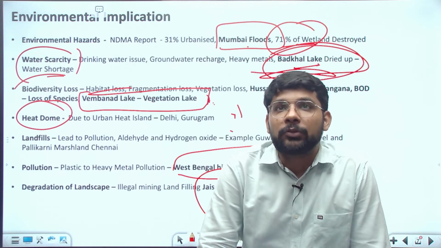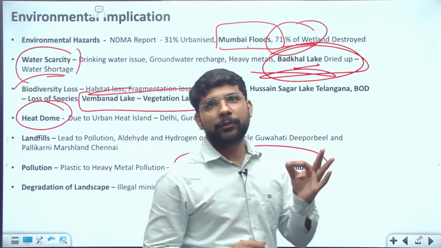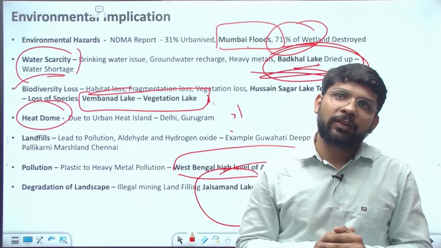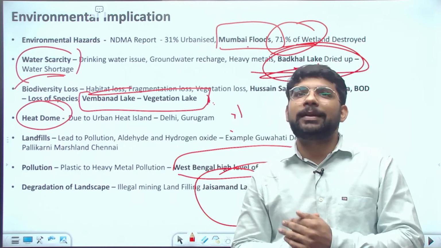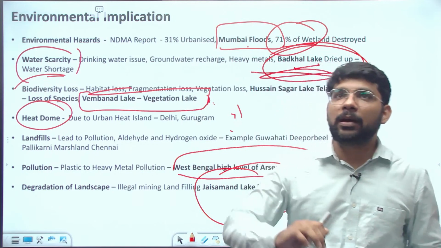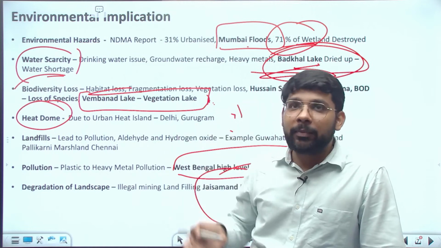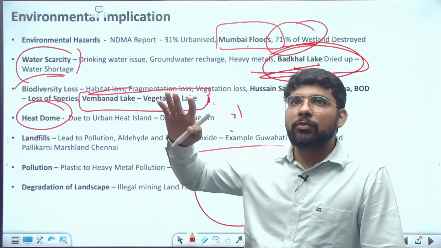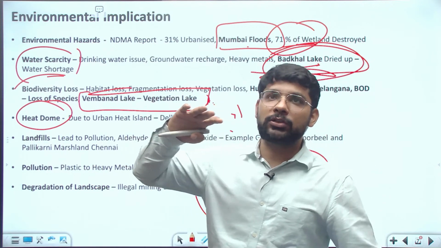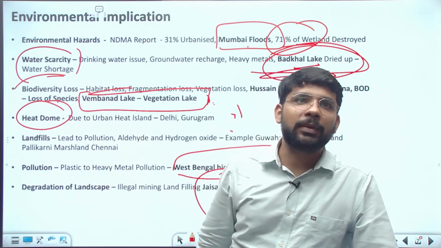Okay. So now in the conclusion what will we write? In conclusion we will write water is very important for life. If we continue damaging these wetlands, continue impacting these wetlands and these lakes, there will be water scarcity, there will be urban floods, there will be other environmental impacts which finally lead to damage to human beings. And the example of water shortage in the country, even the high metal levels in the Punjab, Haryana region, you can mention there.